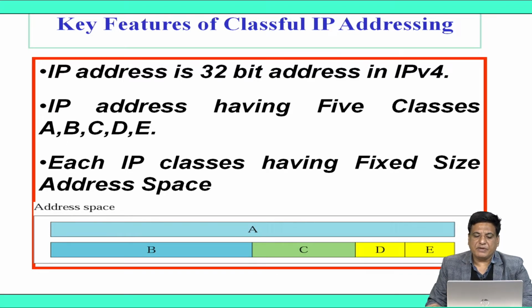In class A, 50% of the addresses are in class A, 25% of addresses are in class B, 12.5% are in class C, and 6.25% are in class D as well as E. So the major problem we find in classful addressing is that we have a large wastage of IP addresses.